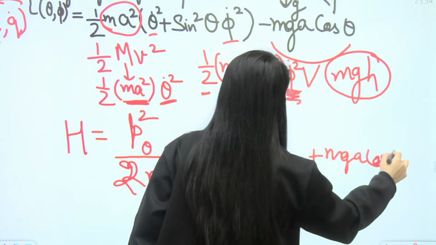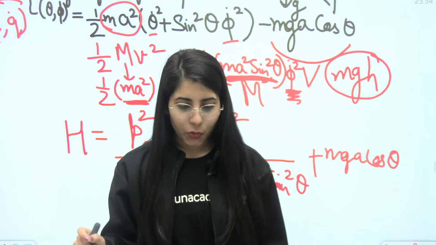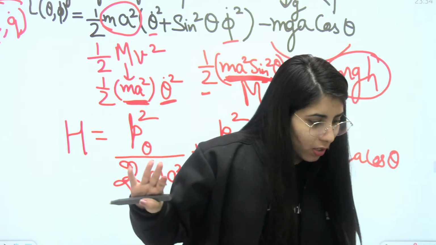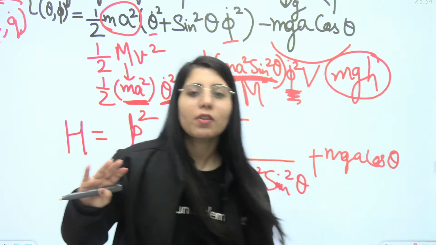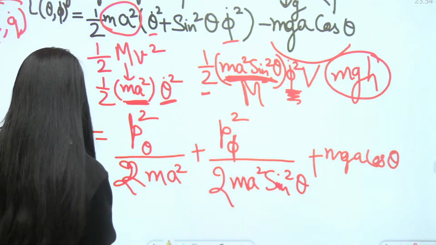This is how you can write any Hamiltonian expression if the Lagrangian has been given to you, okay. So guys, this was the discussion for today's session. I hope everything will be clear to all of you. So many important concepts and questions we have discussed in this session today.